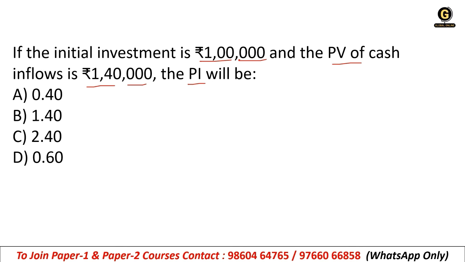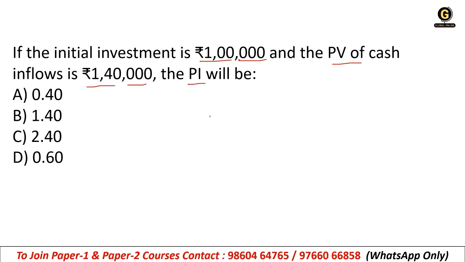PV inflows divided by PV outflows. Okay, so investment is 1 lakh and the PV of cash inflows is 1,40,000. So investment, that means outflow, right? Our cash flow is getting out, that is why we have invested. So 1 lakh and 1,40,000.